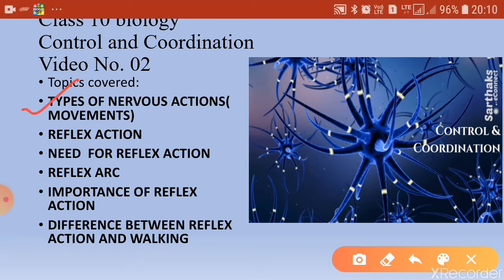Then in detail we will be learning about reflex action, under which I will be discussing the need for reflex action, reflex arc, the importance of reflex action and the differences between reflex action and voluntary actions like walking.